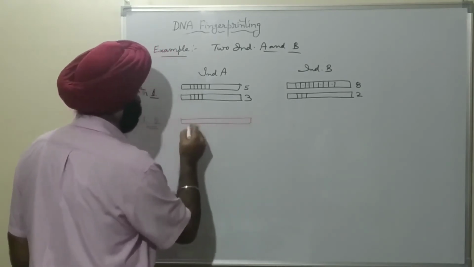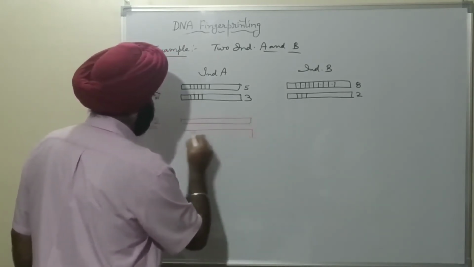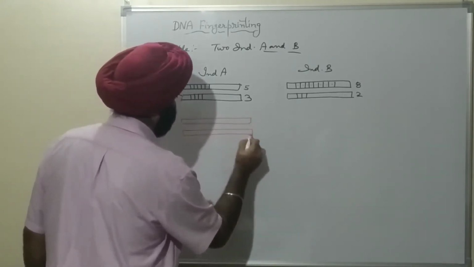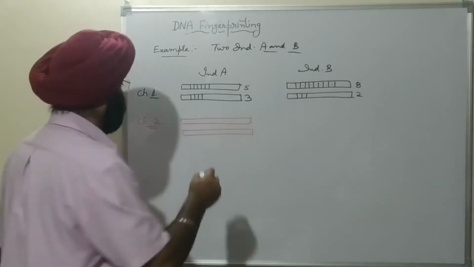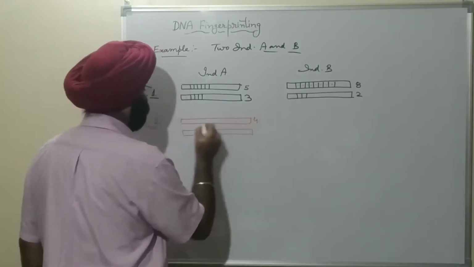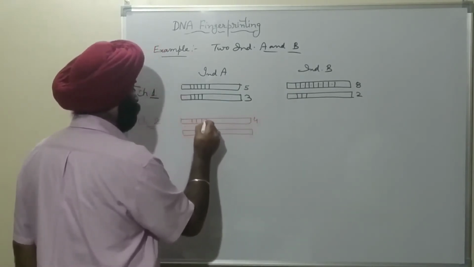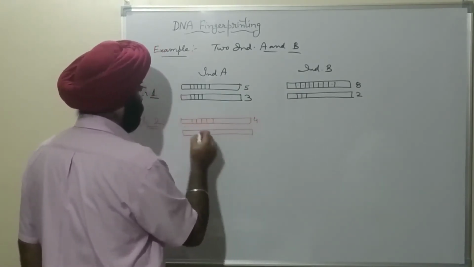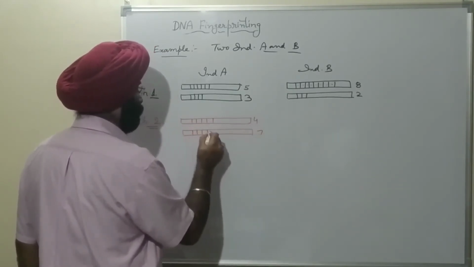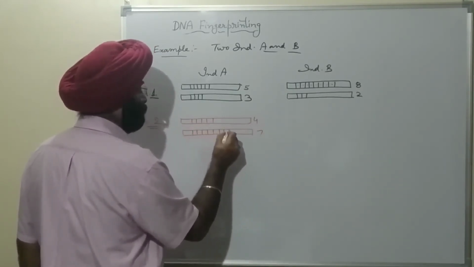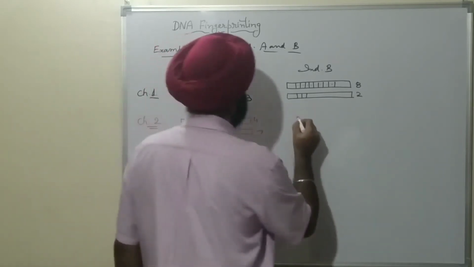And this is chromosome number 2. Here the number of repetitions are, suppose, 4 and 7.